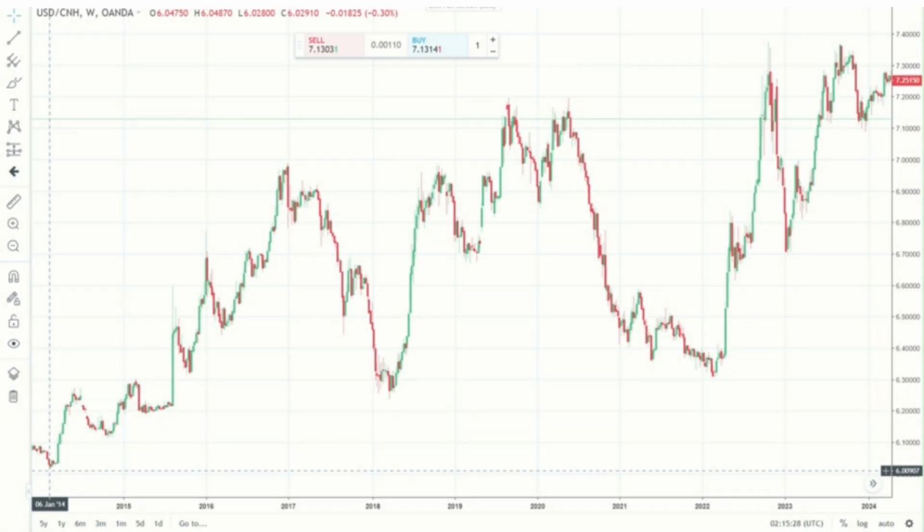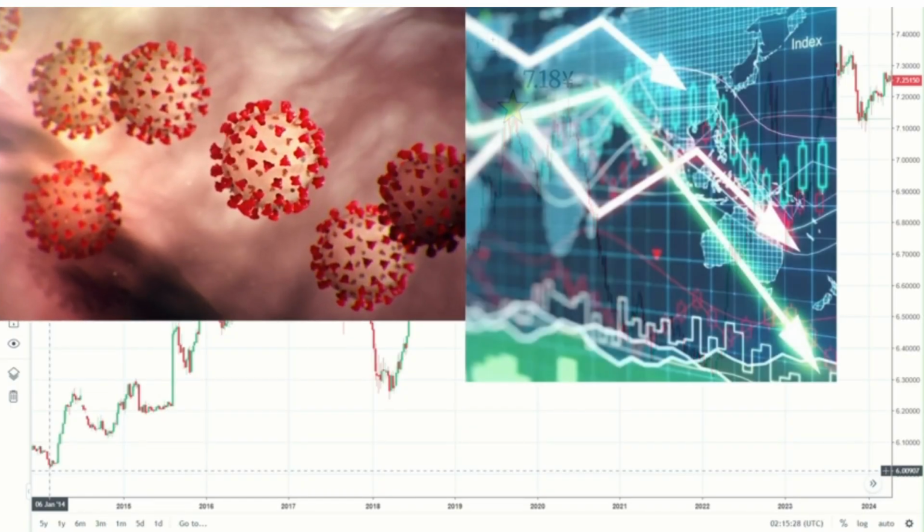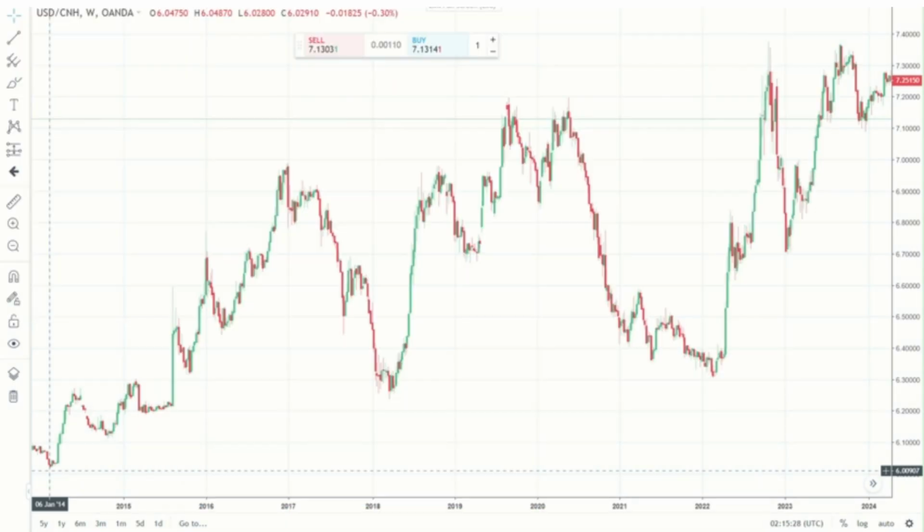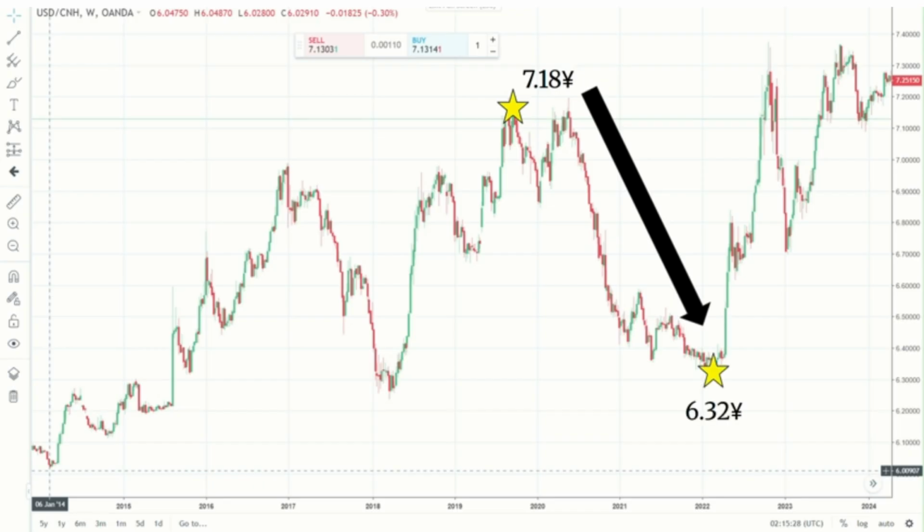Then, the COVID-19 pandemic erupted, and global economies halted. The Fed cut rates to nearly zero, which made China's rates relatively more attractive, increasing demand for the Chinese yuan. China's economy also went into a rapid recovery after COVID-19, buckling down on its trade surplus, increasing demand for the Chinese yuan, and appreciating it to 6.32 yuan to the dollar in 2022.